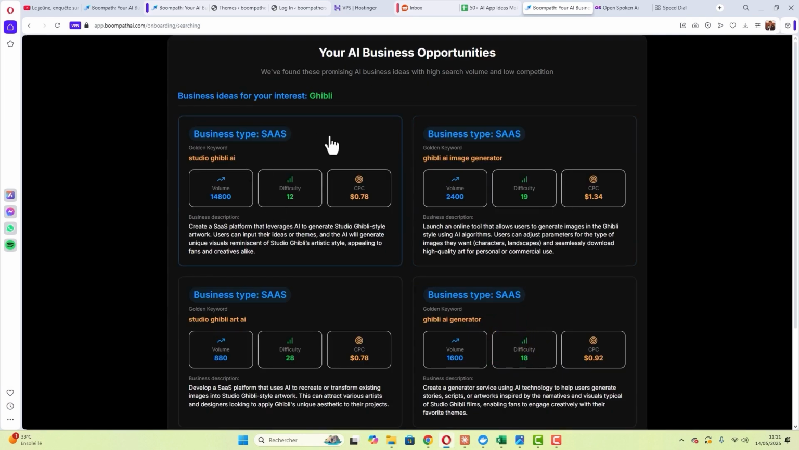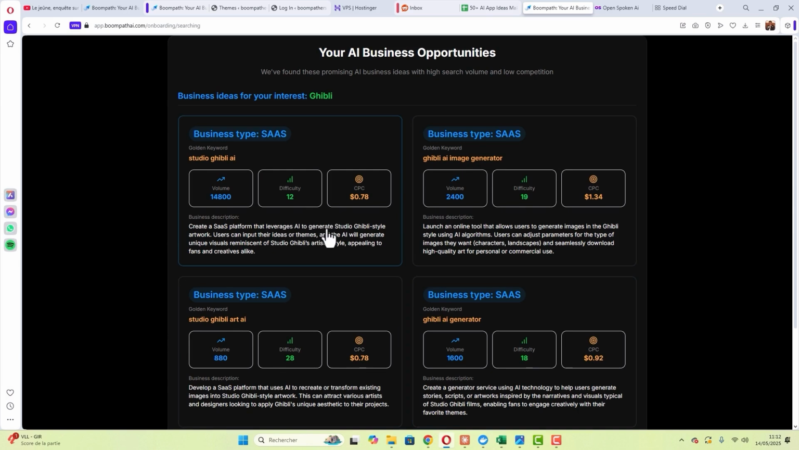And you see, it already suggests keywords for you. You see here, Studio Ghibli AI. 14,800 monthly searches on Google in the United States alone, with a difficulty level of 12 out of 100. The cost per click is 0.78, which is really interesting. Okay, we see other related keywords next to it. Ghibli AI image generator 2,419. Studio Ghibli AI art, 880.